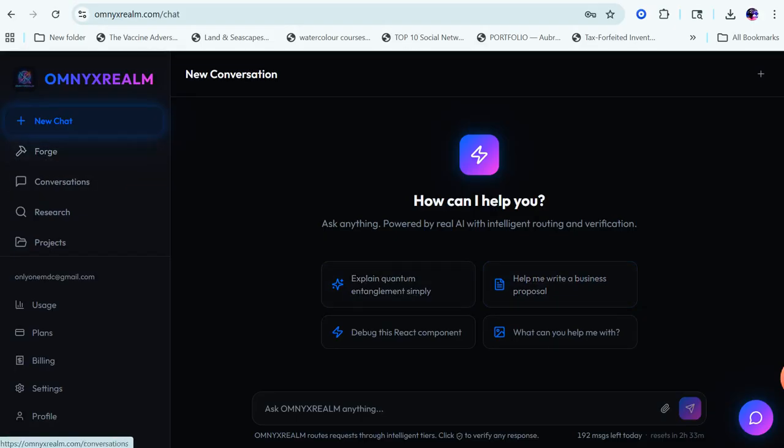Right now, I'm in the new chat. I'm gonna give it a chat. We're going to go through everything on the left-hand side. It combines ChatGPT-type research. You could do what you could do in ChatGPT. You could do what you could do in Claude Code, yet without all their weaknesses, and even Google Gemini. So let's give it a prompt.